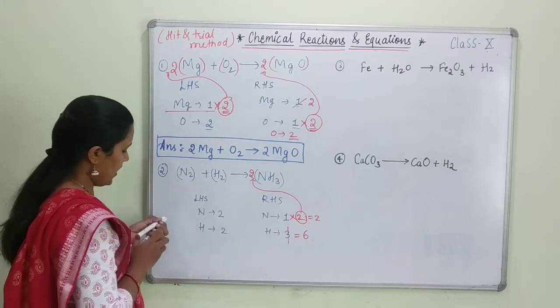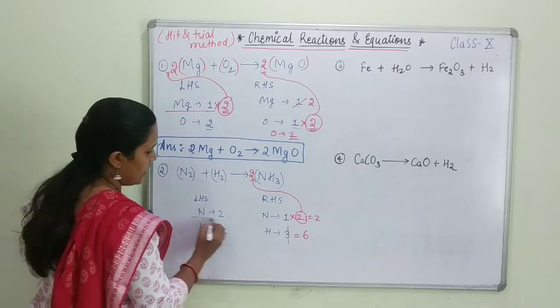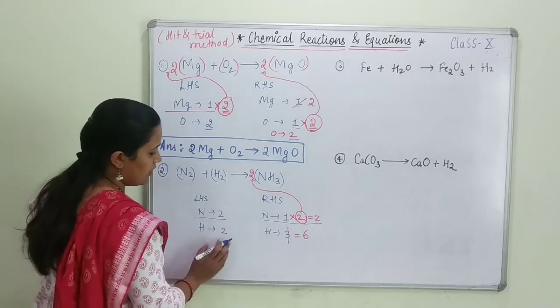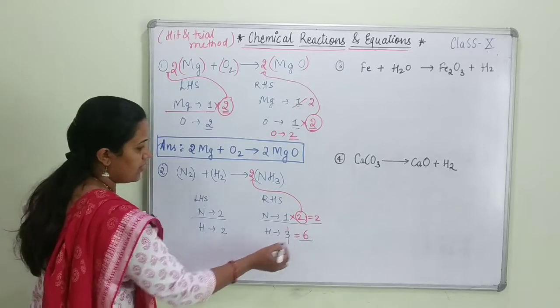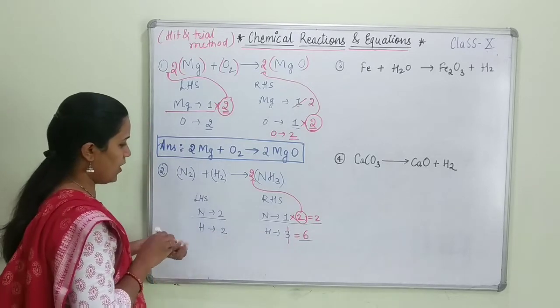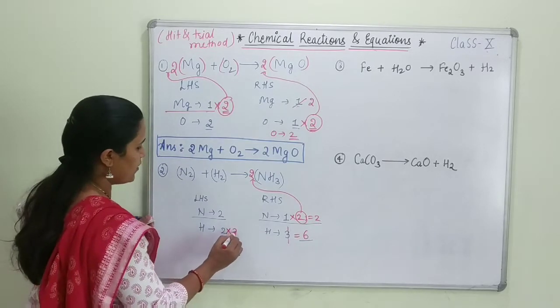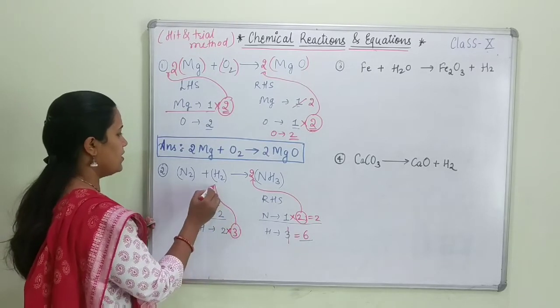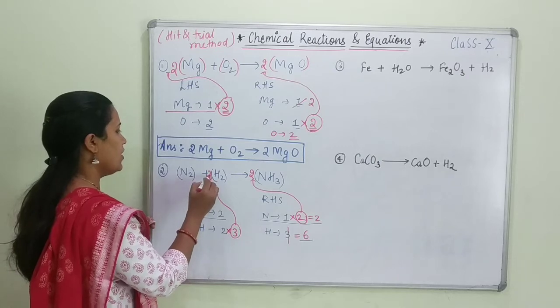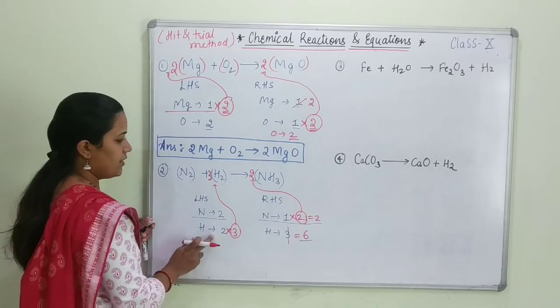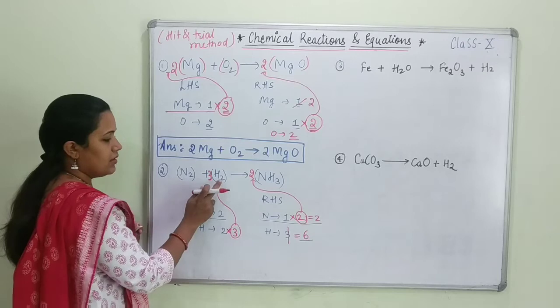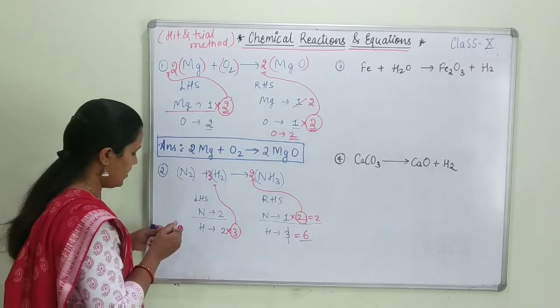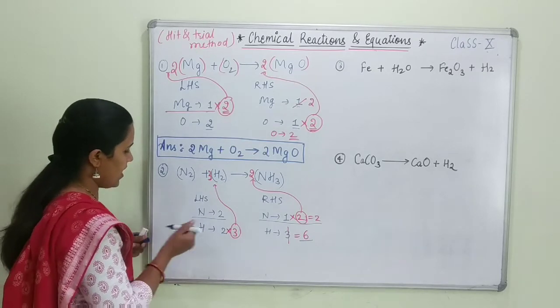Here if you observe, nitrogen is balanced. Only the hydrogen one is left. So now here it is 6. How am I going to do it? I will simply write 3 in front of this. When you write this 3, I have to write this 3 in front of H2, because we have multiplied that quantity with H. And finally we can write its answer.